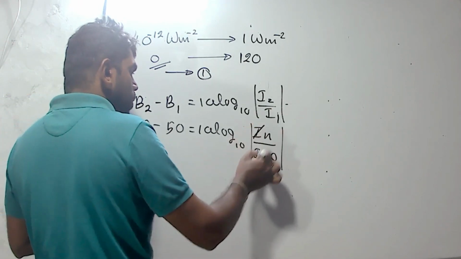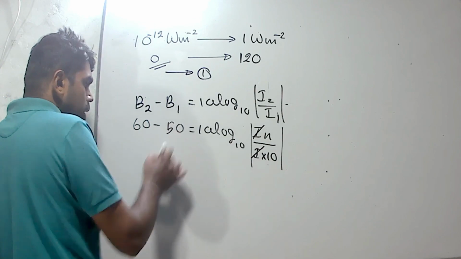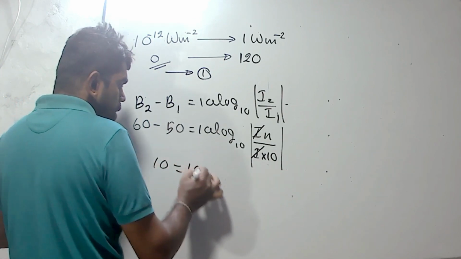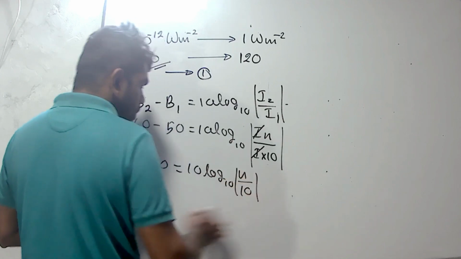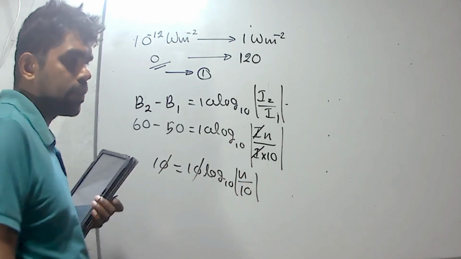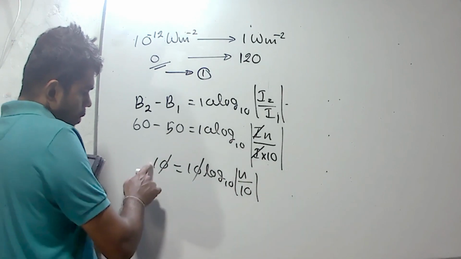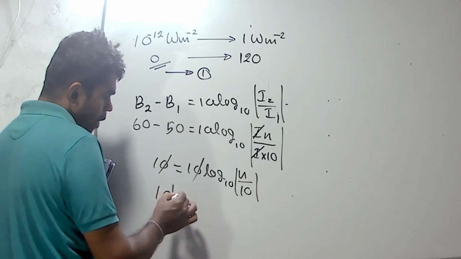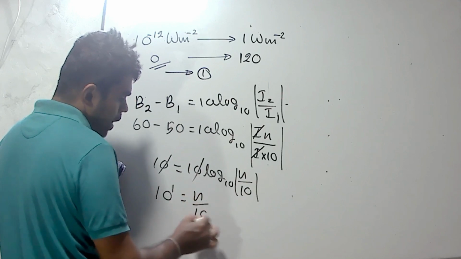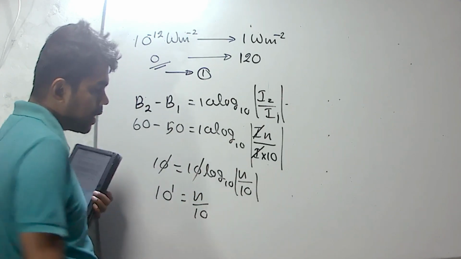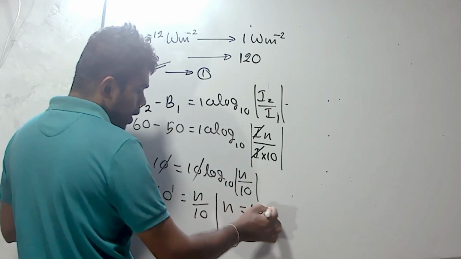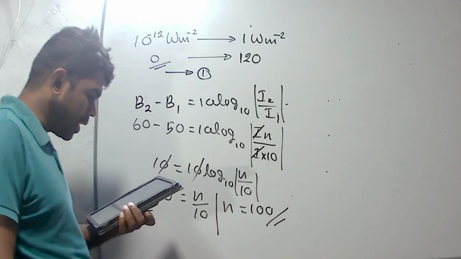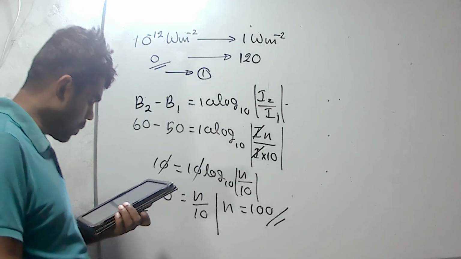Then we can cancel out I and I. 60 minus 50, 10 equals 10 log 10 of N divided by 10. We can cancel out the 10, so 1 means 10 to the power 1 equals N divided by 10. Now we can get the value of N: 10 into 10, 100. We should use 100 instruments. Then the answer should be 4.